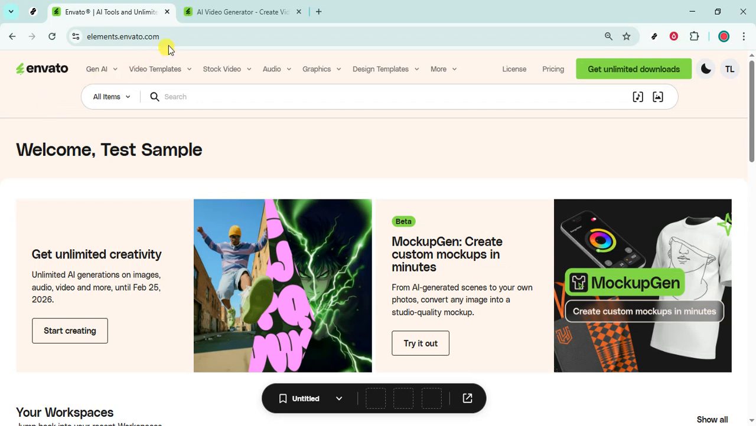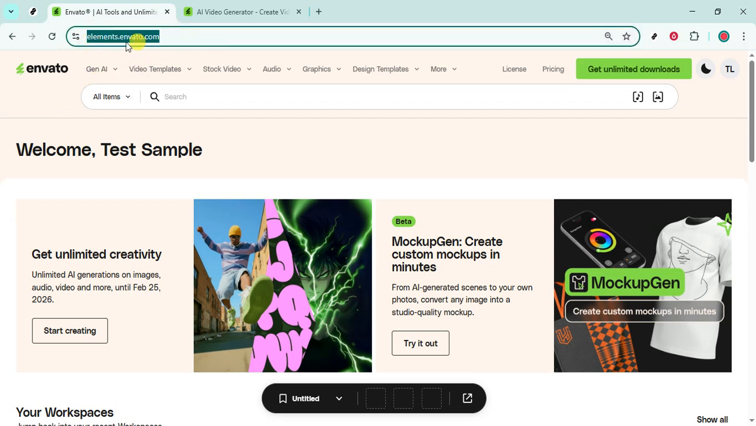First, open your browser and head to elements.envato.com. This is the Envato Elements homepage where all the creative tools live. It's a good idea to bookmark it so you can return quickly whenever inspiration strikes.